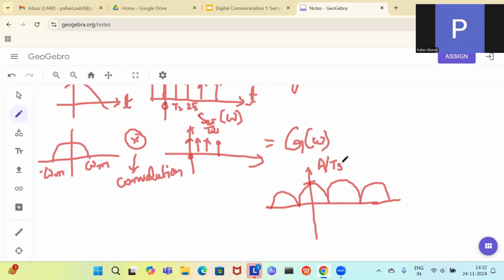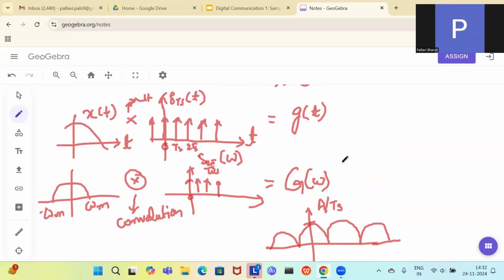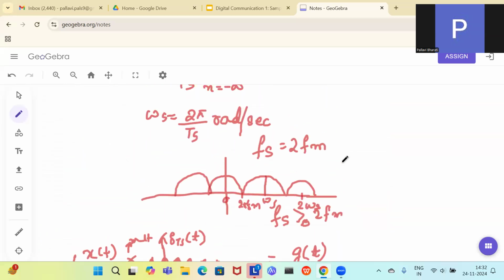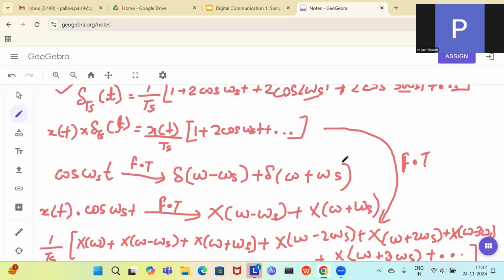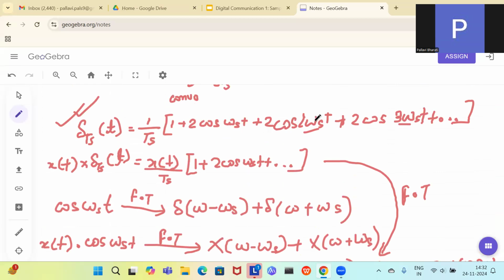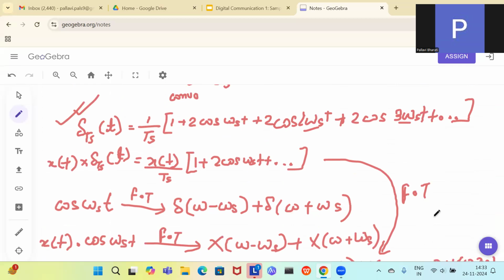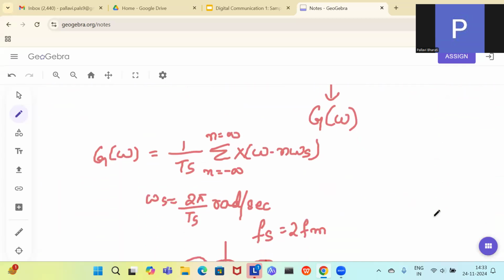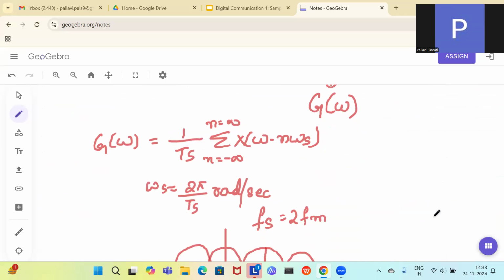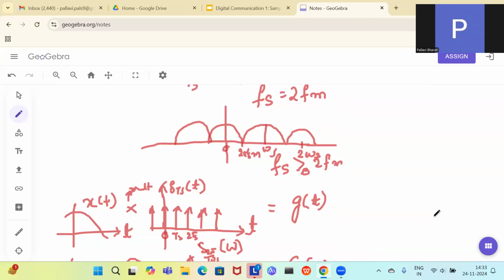In the mathematics, you should just remember the trigonometric Fourier series representation of the impulse signal, and then you can easily multiply it. X of t multiplied with that, which is 1 plus 2 cos omega s t, 2 cos 2 omega s t. Now in the frequency transformation of cos omega s t, you have delta omega minus omega s. In this way, you can get the sampled signal. So for getting the sampled signal, you need to multiply the original signal with a train of shifted impulses.